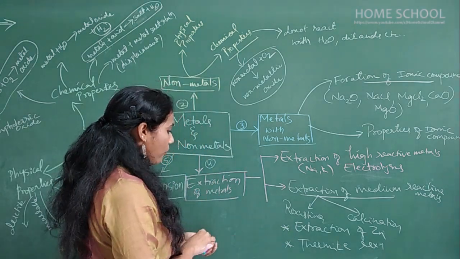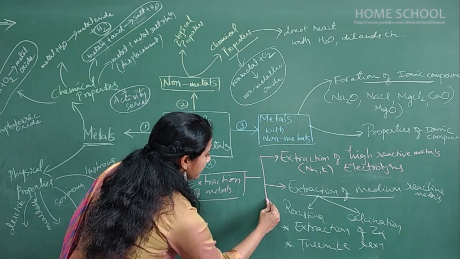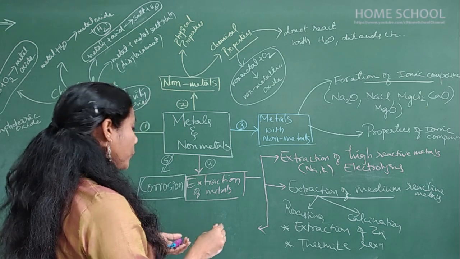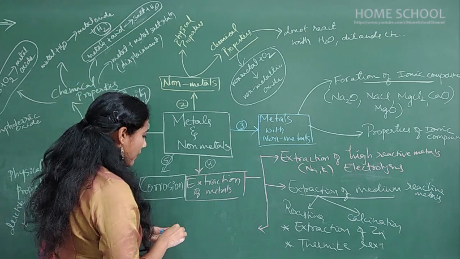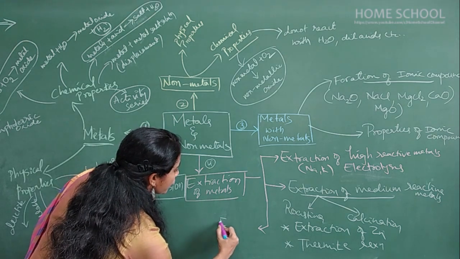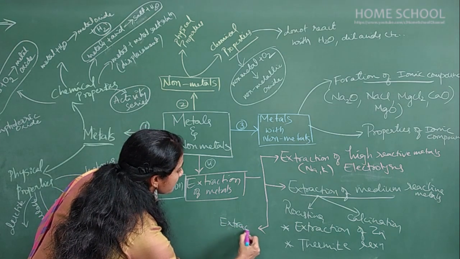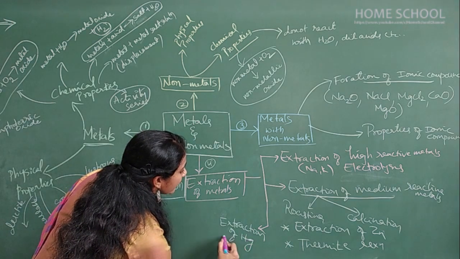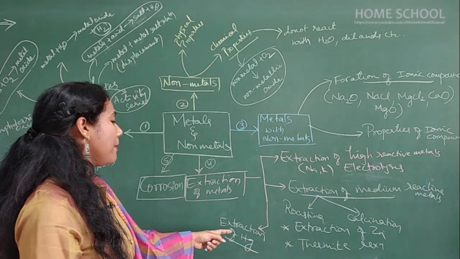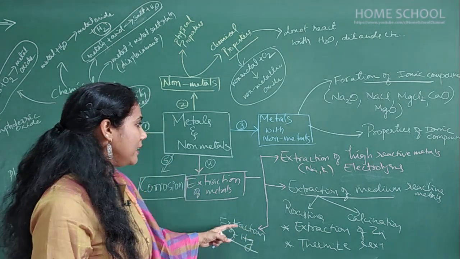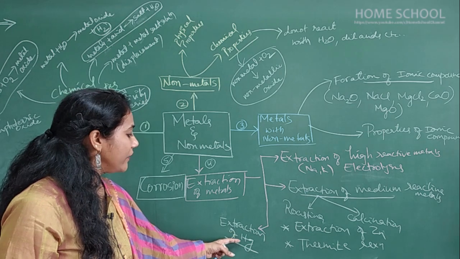And one more thing you will study here is extraction of mercury. You will also have to concentrate on extraction of mercury from cinnabar. Actually Hg is a metal that belongs to low reactivity.